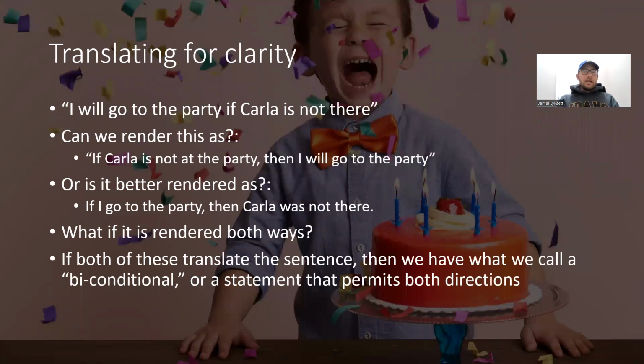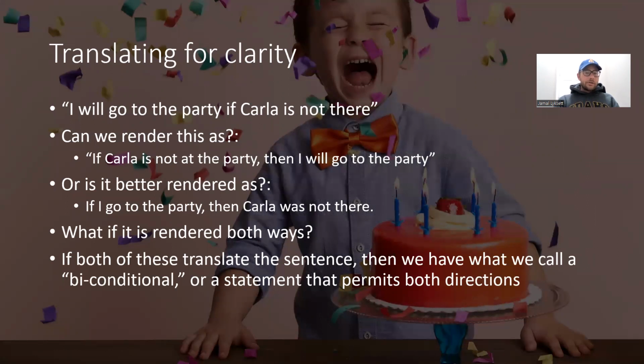How do we take these things, right? We saw how this statement, I will go to the party if Carla is not there, can change depending on how we translate it. So let's take a look at it this way. This is what I said before. If Carla is not at the party, then I will go to the party, right?